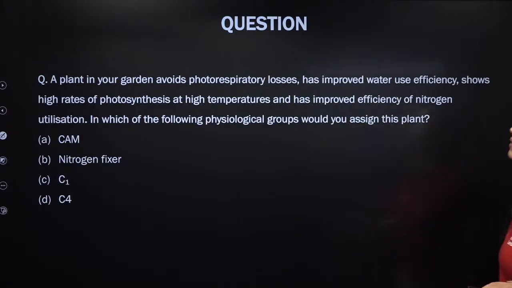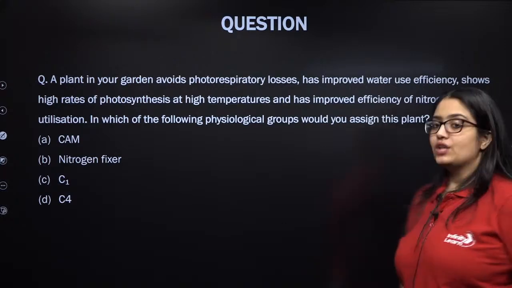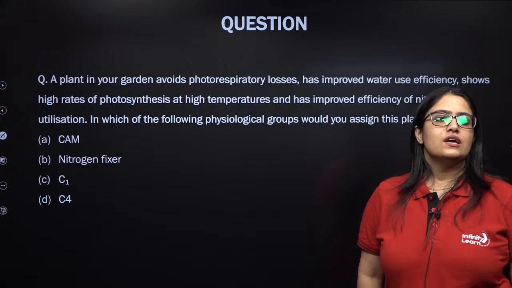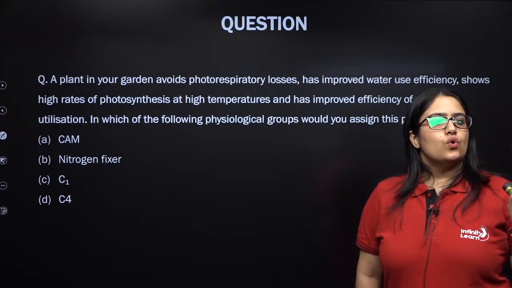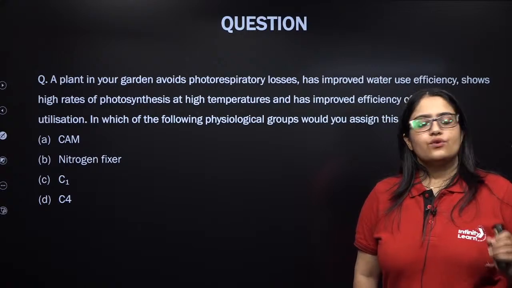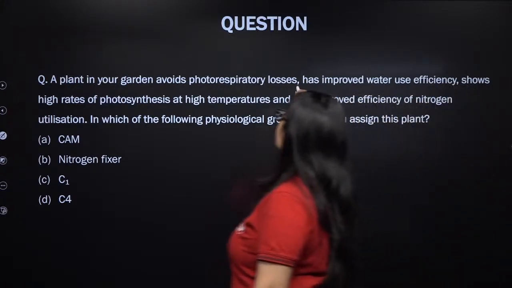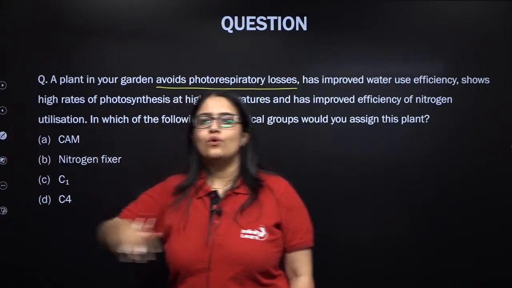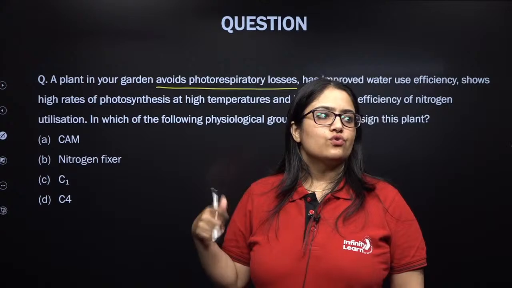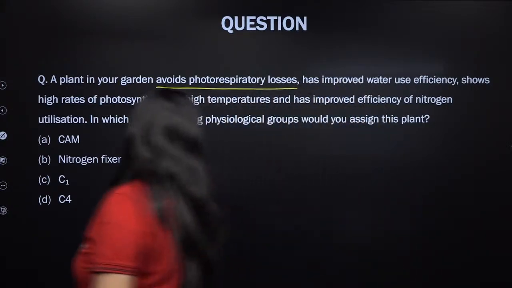A plant in your garden avoids photorespiratory losses. Now the question is finished here only. So what you need to understand is that the question itself finishes at this part. This avoids photorespiratory losses. So it's the only type of plant, my dear students, that can avoid photorespiratory losses. That is the C4 plant.